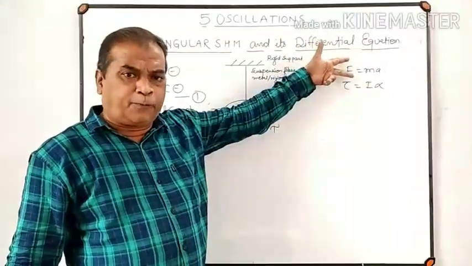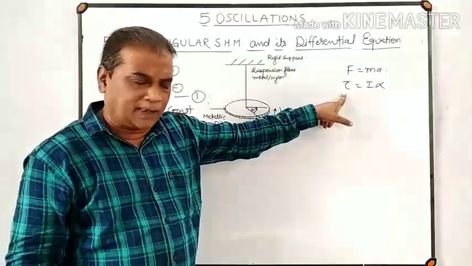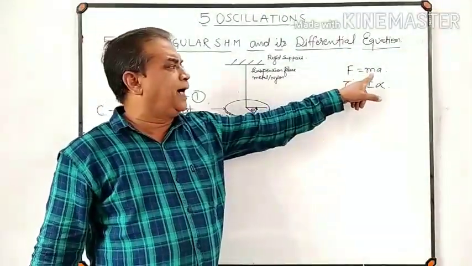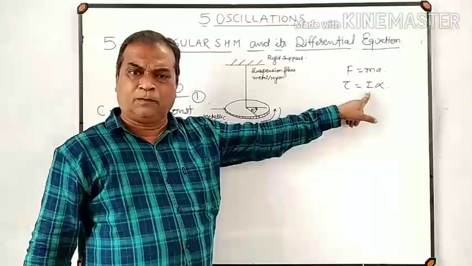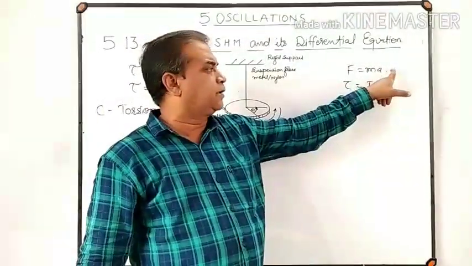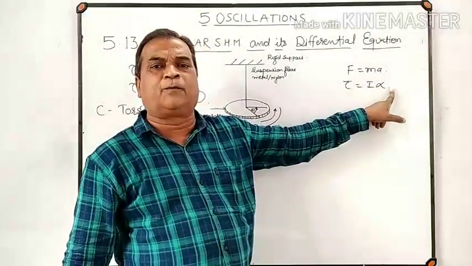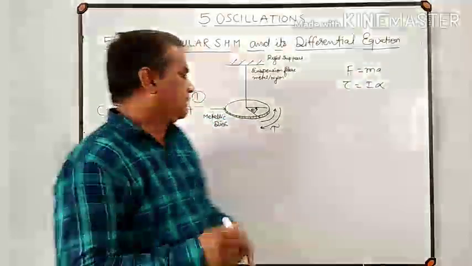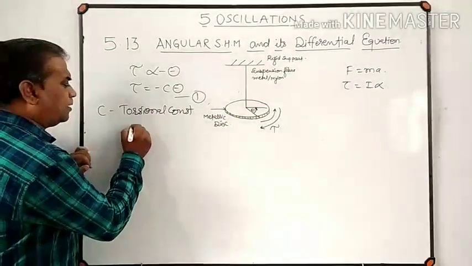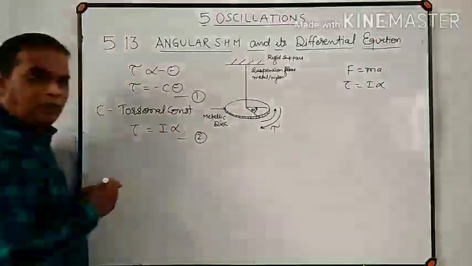The role played by force in linear motion is the same as the role played by torque in rotational motion. The role played by mass in linear motion is analogous to the role played by moment of inertia in rotational motion, and the role played by linear acceleration is the same as that played by angular acceleration.